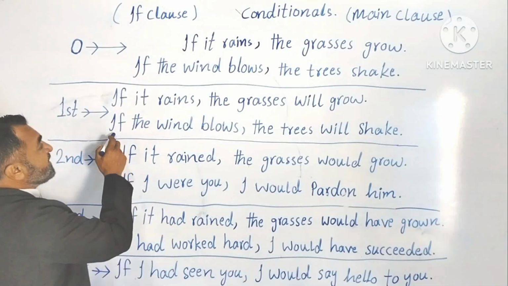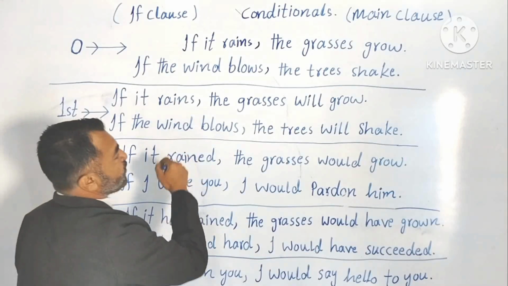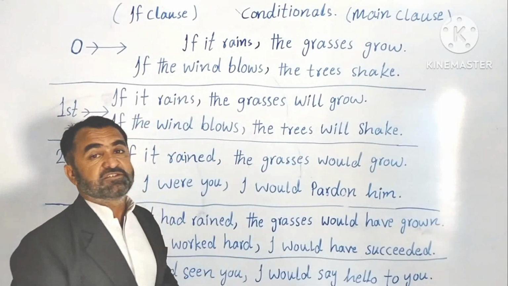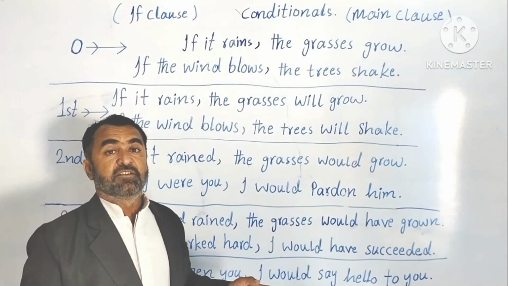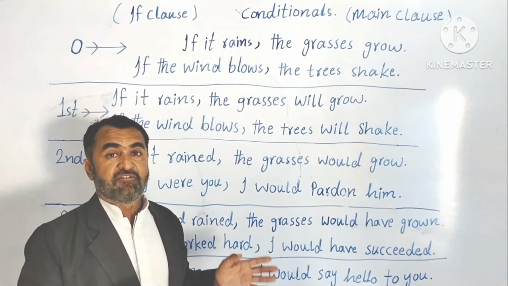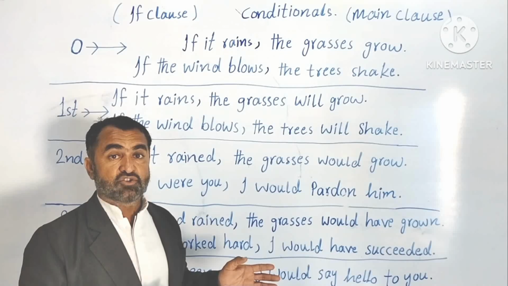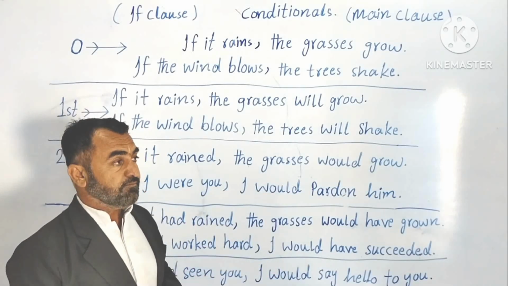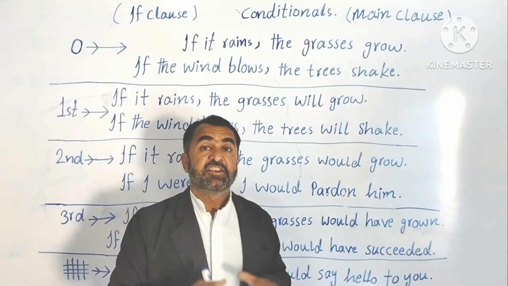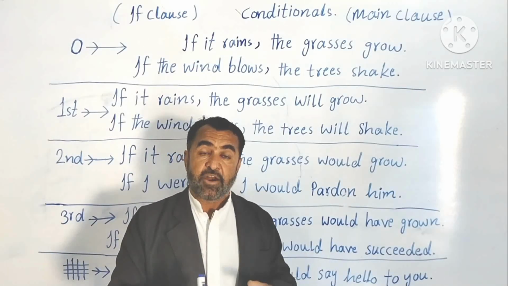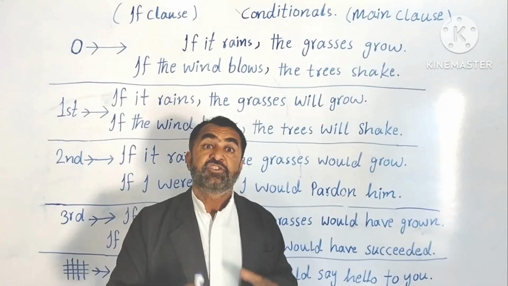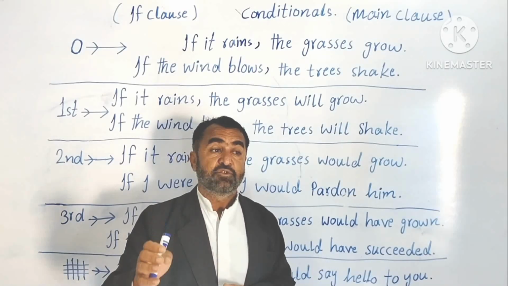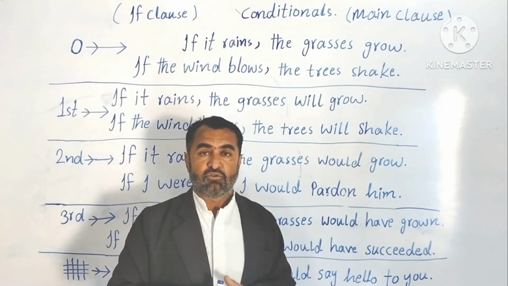Look at the second example. If the wind blows, the trees will shake. Means there are chances. It is possible. If the wind blows, the trees will shake. Understood? Means things are still under control. Yet we have chances. Still we have chances to achieve those goals, to achieve our goals.